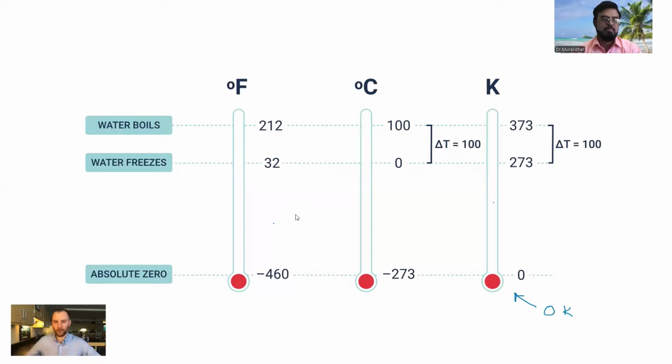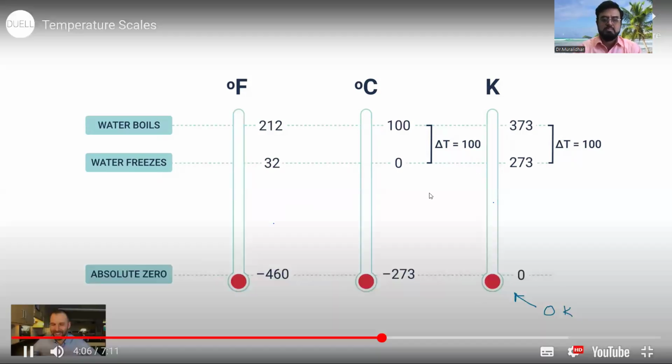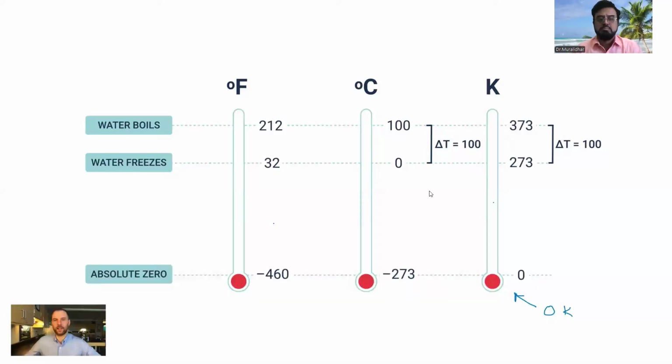Now that's theoretical. We haven't gotten there, thankfully, because we'd all probably be dead. But that's what the Kelvin scale is based off of. What that also means is that it's impossible to have a negative Kelvin temperature. All Kelvin temperature measurements are positive.